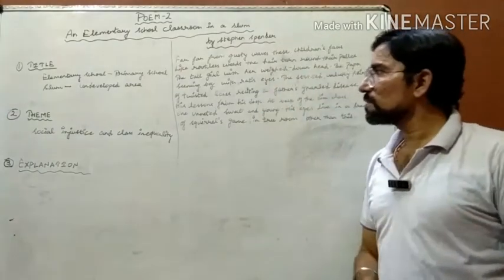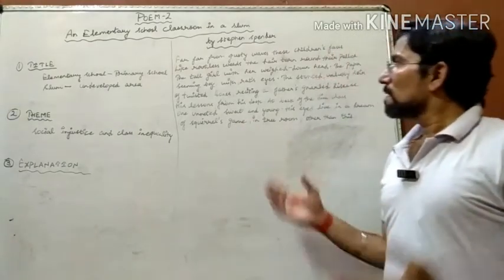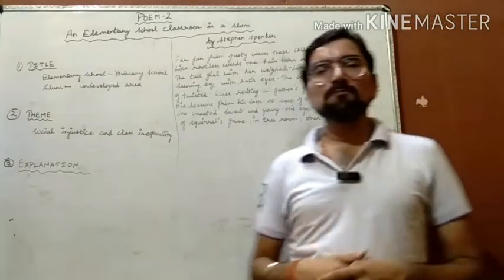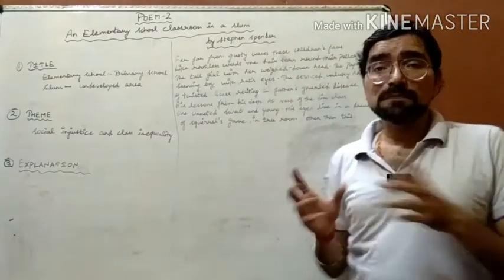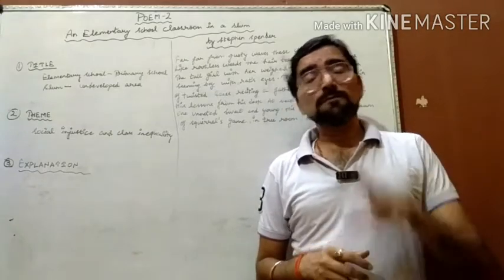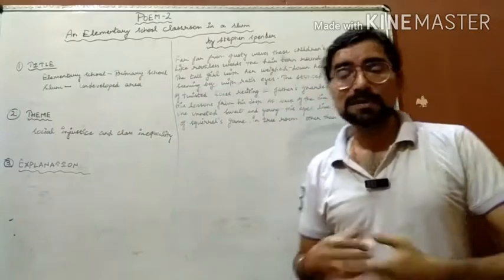The next lines: "the tall girl with her weighed down head." Now the poet has given this glimpse of the classroom, of what the students are doing inside the classroom.